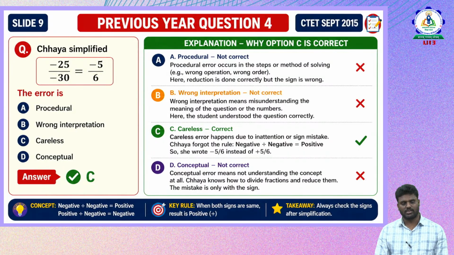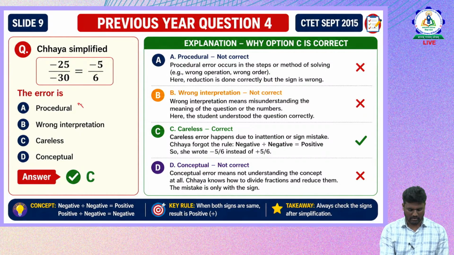The procedural error occurs in the steps or method of solving, for example wrong operation or wrong order. Here, if you observe, has the child done any wrong operation? No, it is correct. Any wrong order? No, the order is correct. Here the reduction is done correctly, but the sign is wrong. So this is not the correct answer.